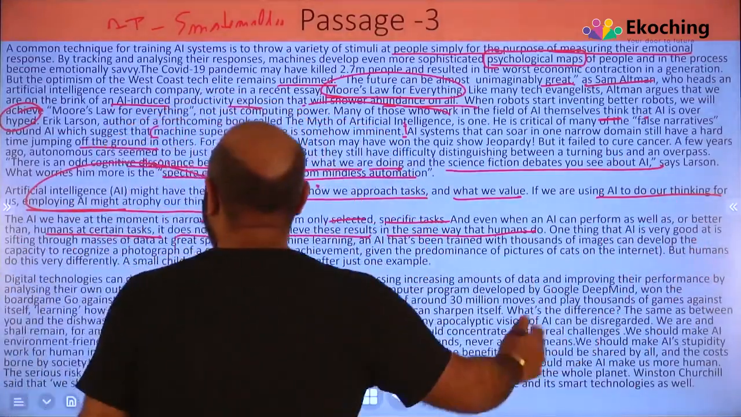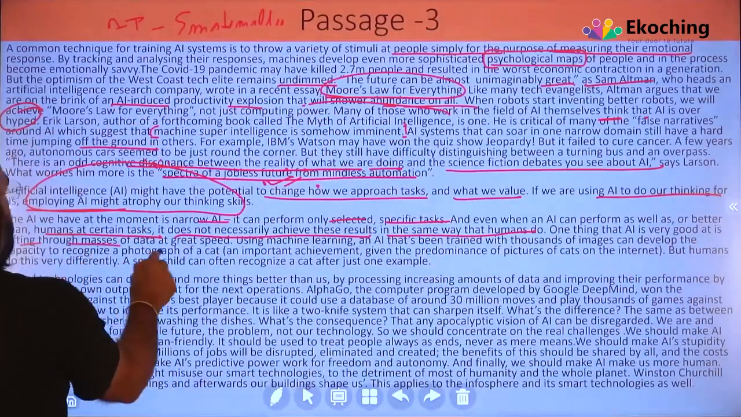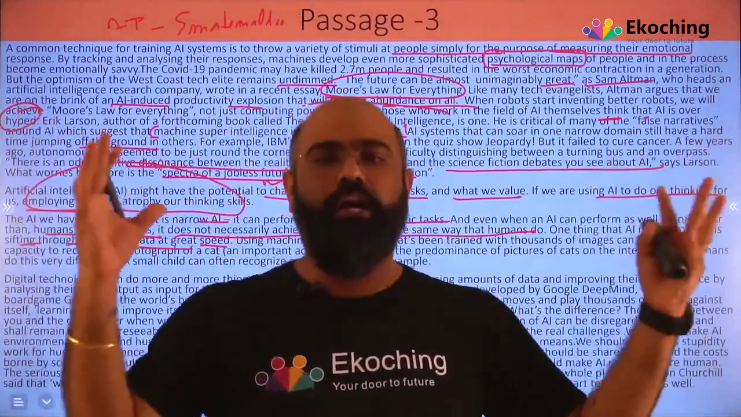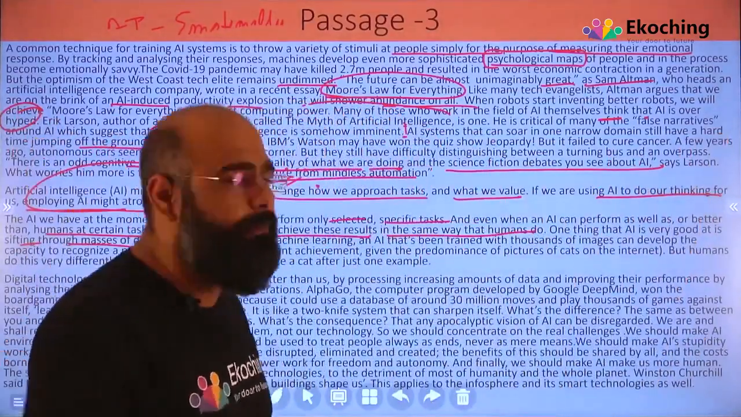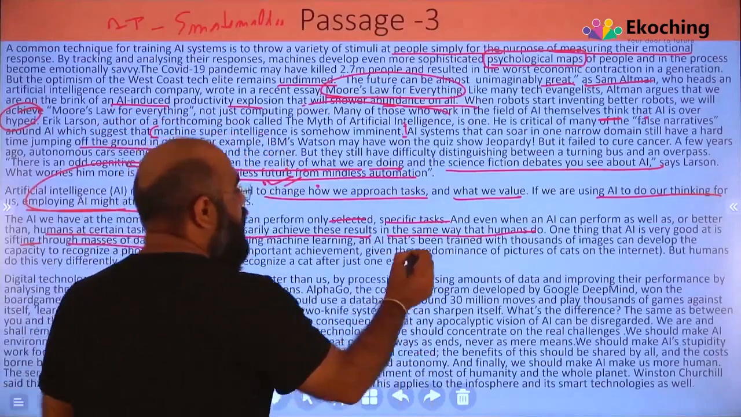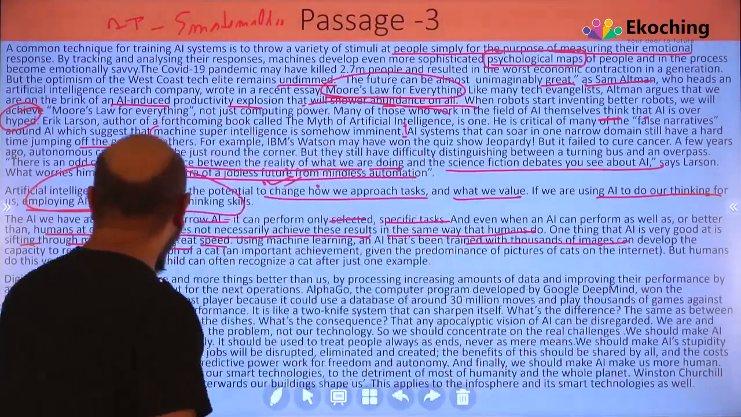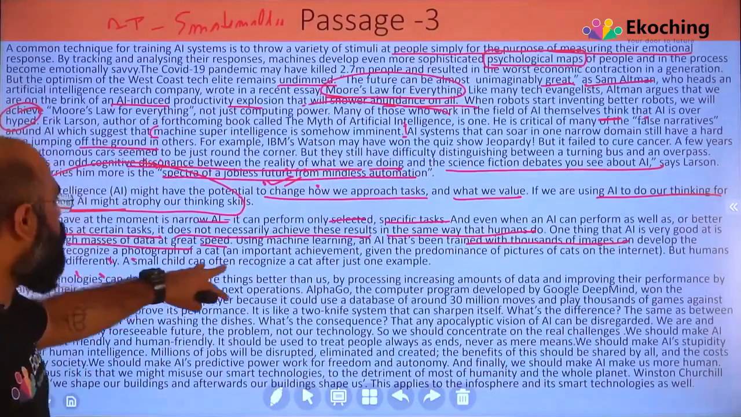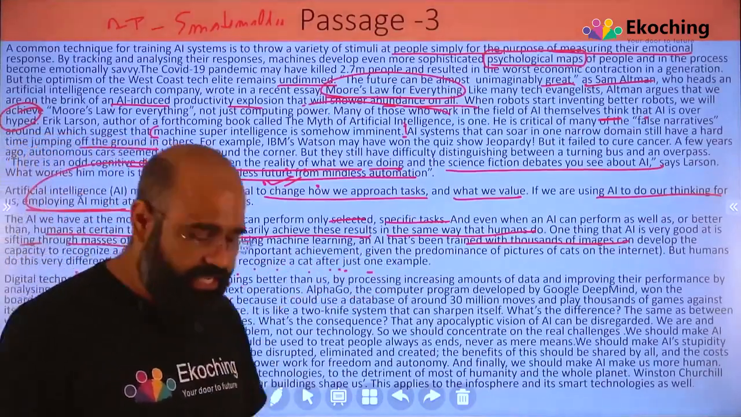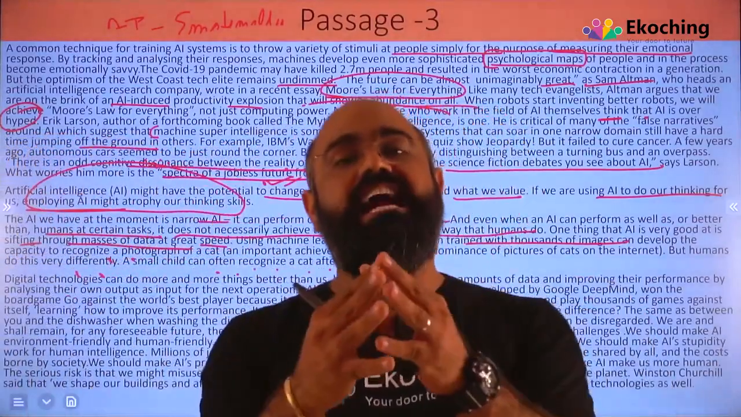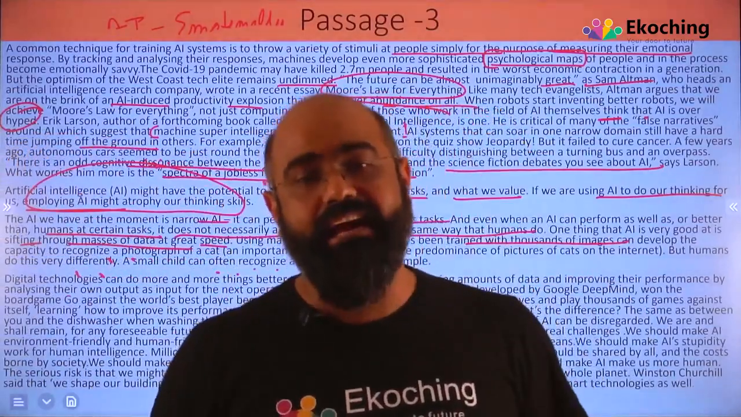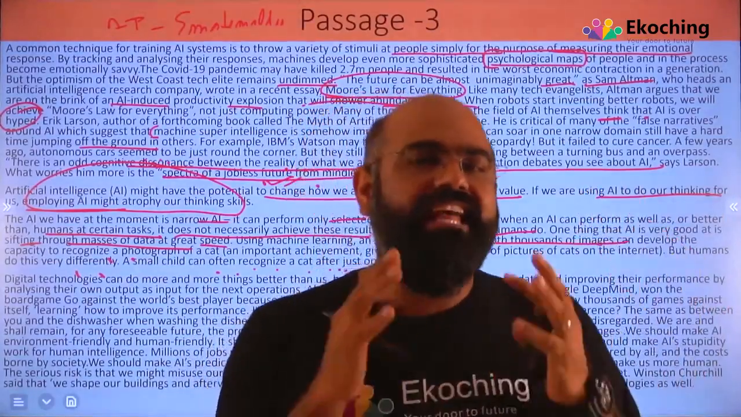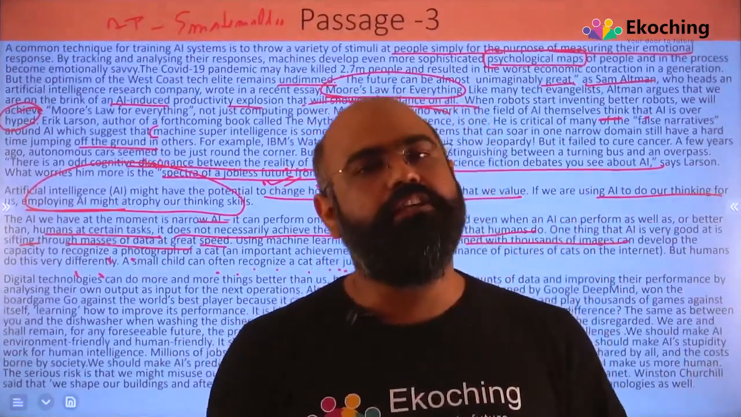One thing that AI is very good at is sifting through masses of data at great speed. AI is very good at concluding and placing very large data in front of you at speed, which humans probably can't. Using machine learning, an AI that has been trained with thousands of images can develop the capacity to recognize a photograph, but humans do this very differently. A small child can often recognize a cat after just one example. You have to show AI a great many pictures of cats before it tells you this is a cat, but a kid will probably tell you after being shown a cat once. That's the difference they want to tell us, that AI is not necessarily the answer to all your problems.